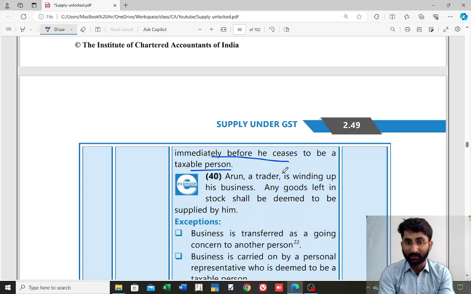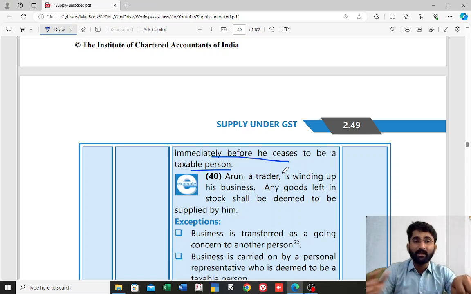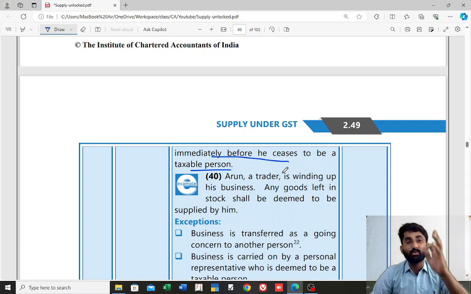Remember, you have to reverse it. Why? Because you are no more a taxable person. You have taken ITC, and the goods which are there in your godown, you start using for personal purpose. If you are using it for personal purpose, then remember you have to reverse that ITC, because you are not allowed to take ITC.